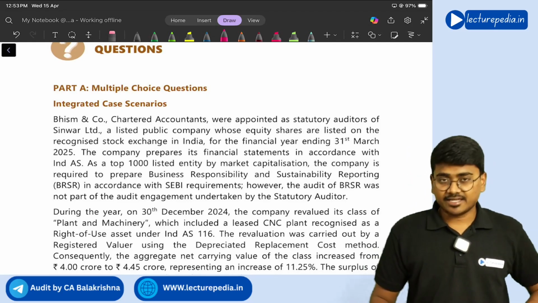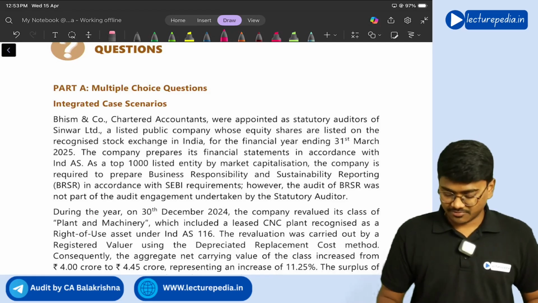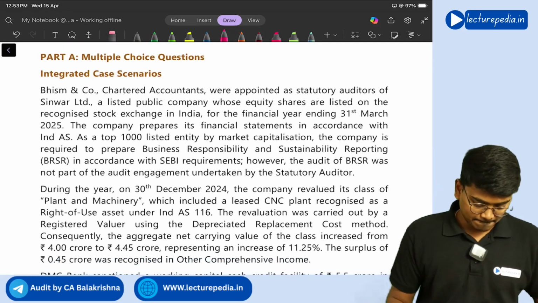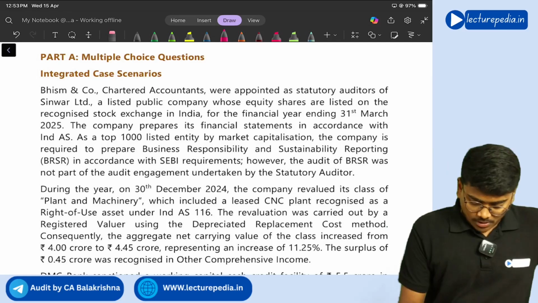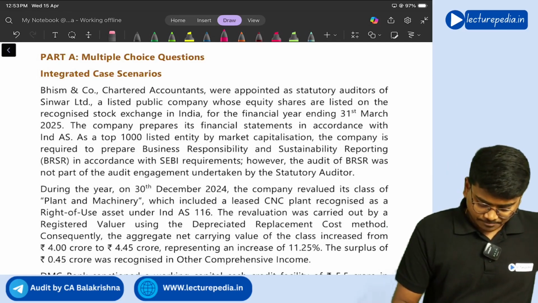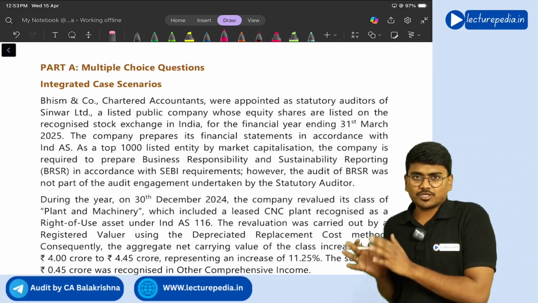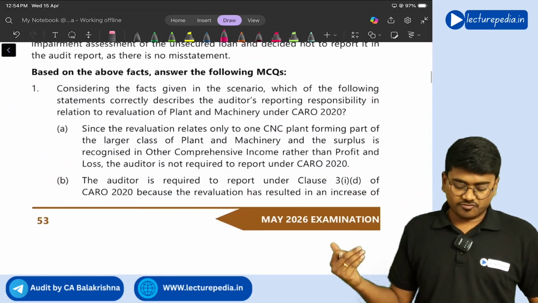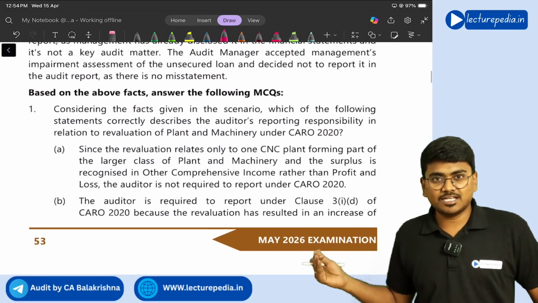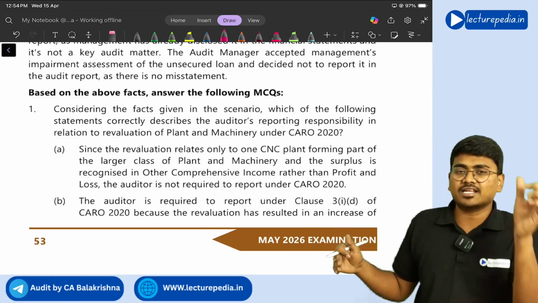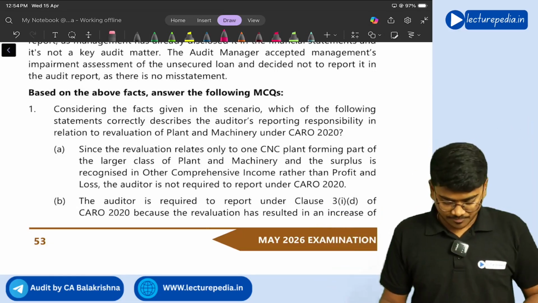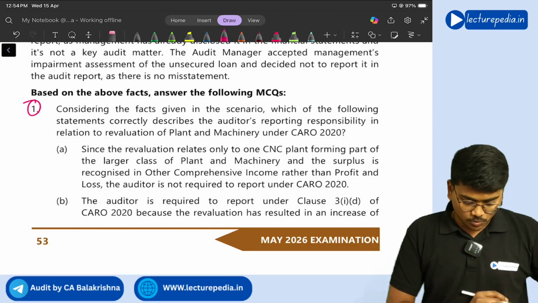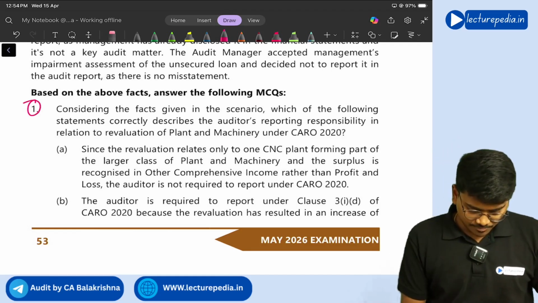There is an integrated case scenario that has been given. Let's quickly go through it. We'll do one thing. We will come from the questions. We will see the questions, and if we are able to solve the question directly, we will solve it. Otherwise, we will see the relevant content from the case study. So the first MCQ is based on the case study.